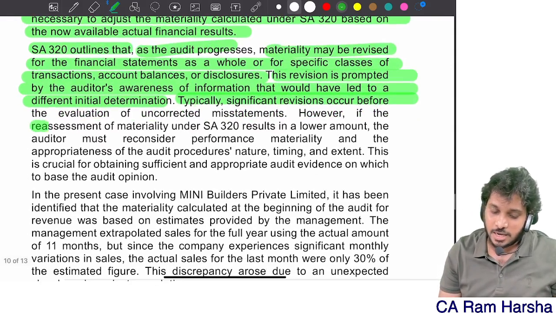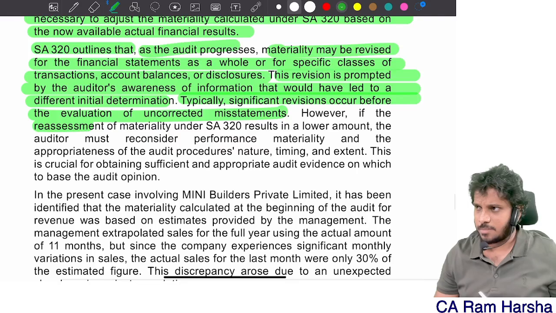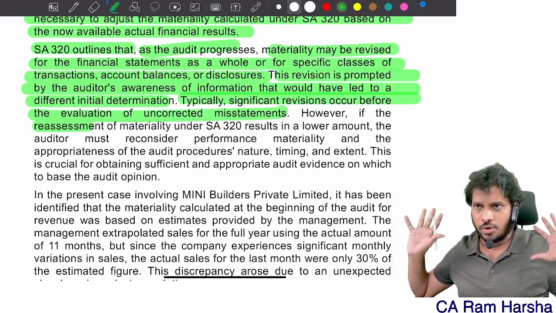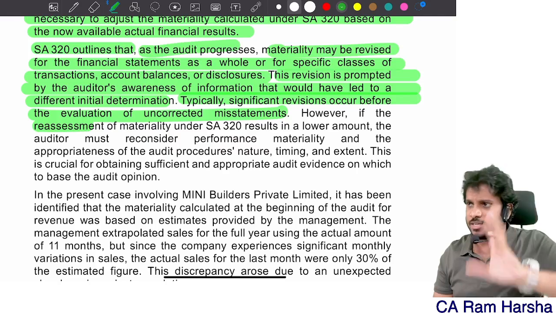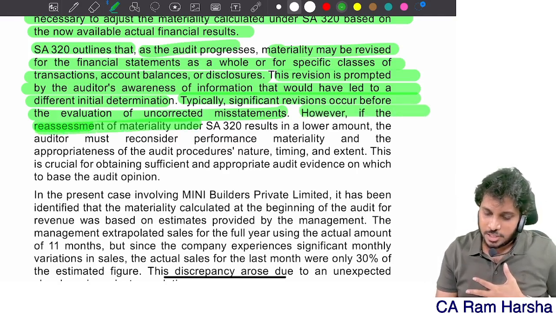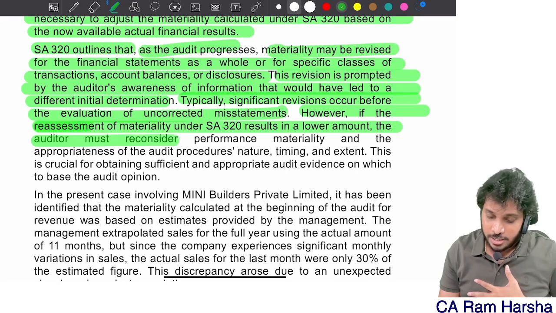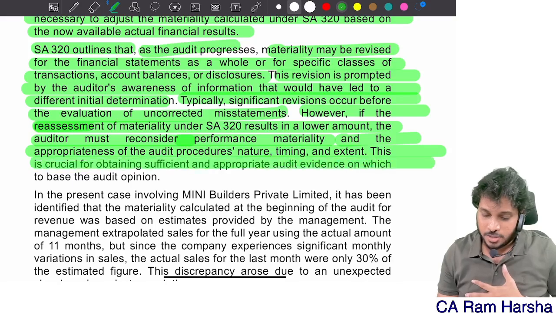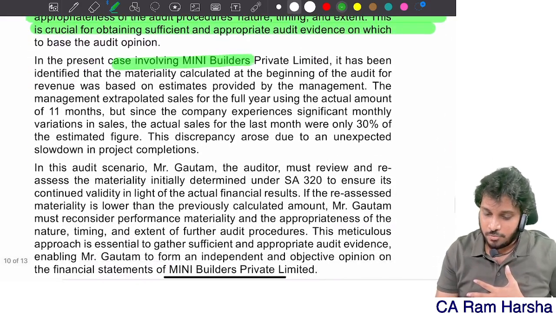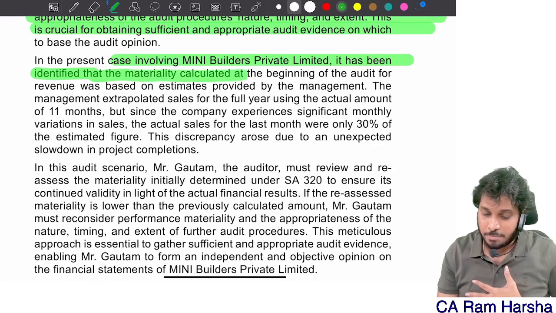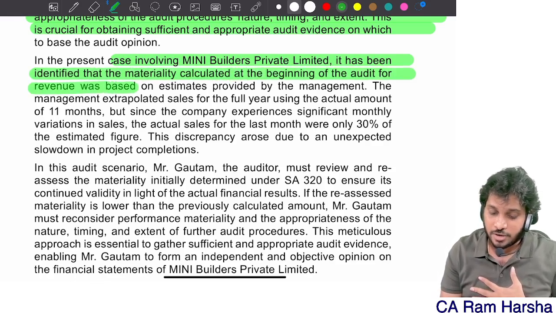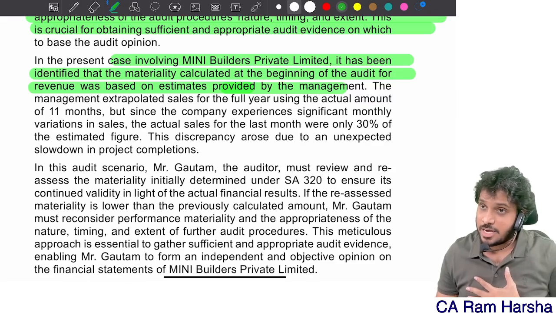Typically, significant revisions occur before evaluation of uncorrected misstatements. Before you again evaluate the misstatements, once again you check whether your materiality is correct or not. However, if the reassessment of materiality results in a lower amount, the auditor must reconsider performance materiality and the appropriateness of the procedures. This is crucial. In the present case involving Mini Builders, the materiality calculated at the beginning of the audit for revenue was based on estimates provided by management.